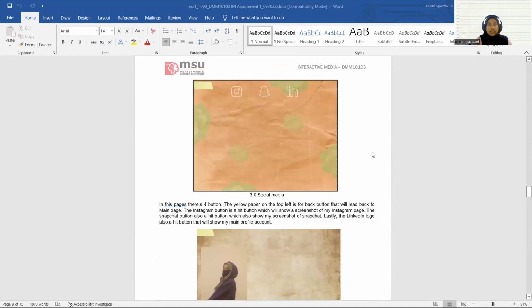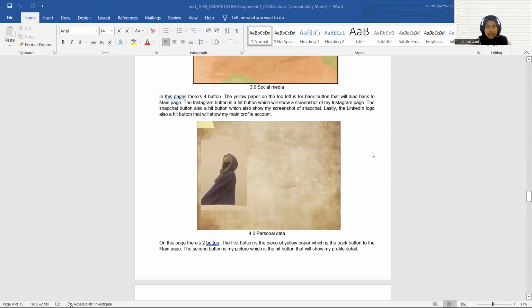This is the next page. If you click on the paper plane, which is social media, there are 3 social media accounts that I represent here, and each one of them is a button. First, Instagram, you have to hit on it. Next is Snapchat, also hit on it. And lastly, LinkedIn. And there's a piece of paper on the top left, which is the back button that will lead you back to the main page.